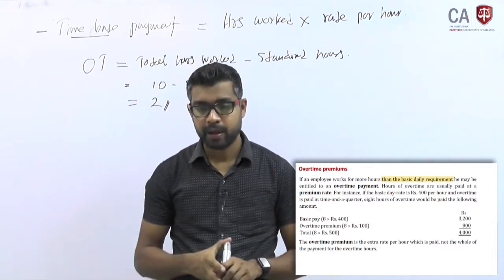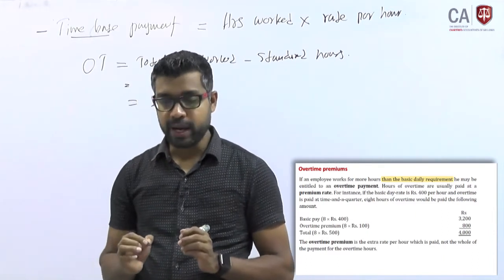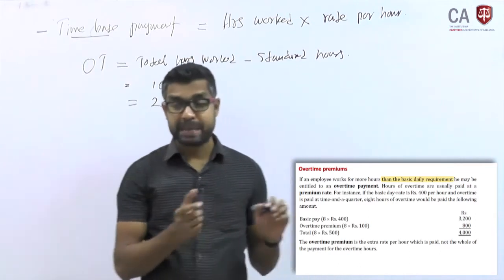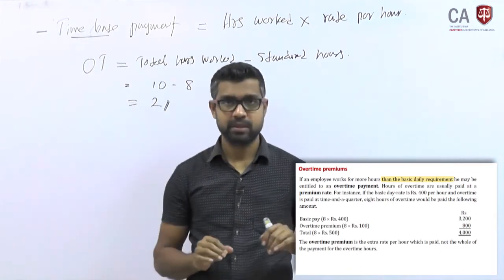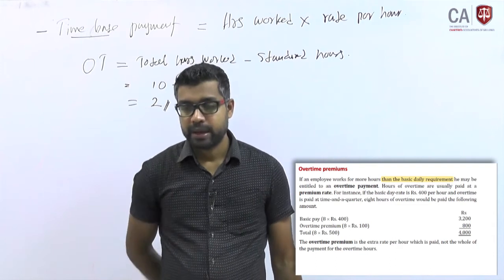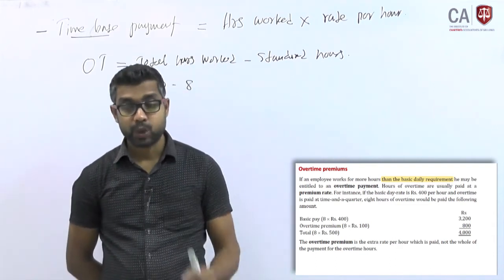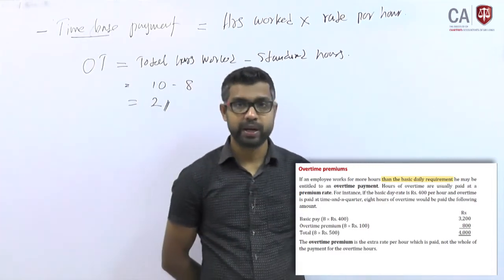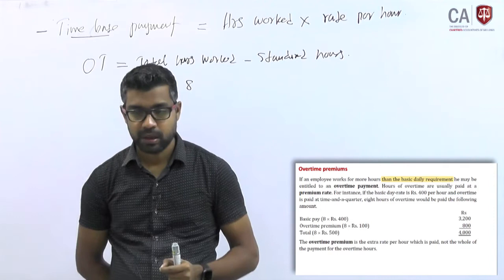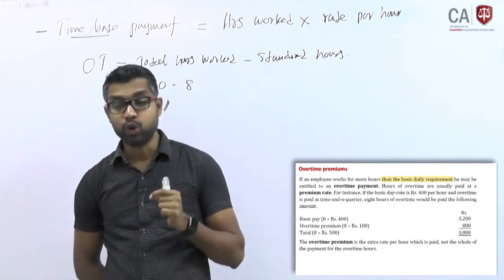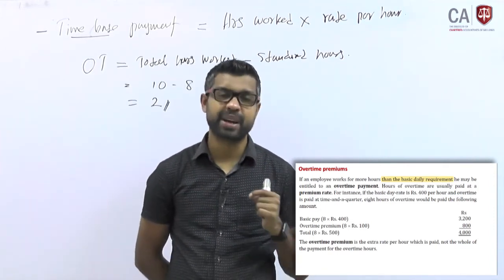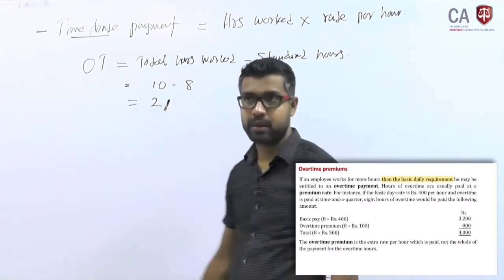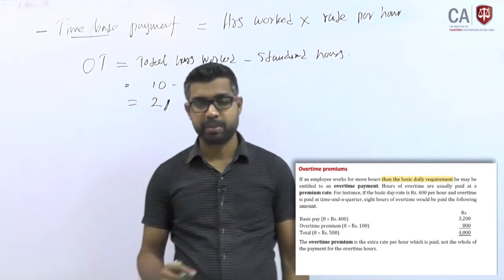Look at this example. If an employee works more hours than the basic daily requirement, which means 8 hours, that's the basic daily requirement, he may be entitled to an overtime payment. So if you work more than the basic daily requirement, you are entitled to what? OT hours. Hours of overtime are usually paid at a premium rate. For the extra hours you work, which is 2 hours in my example, you are eligible for the premium rate.